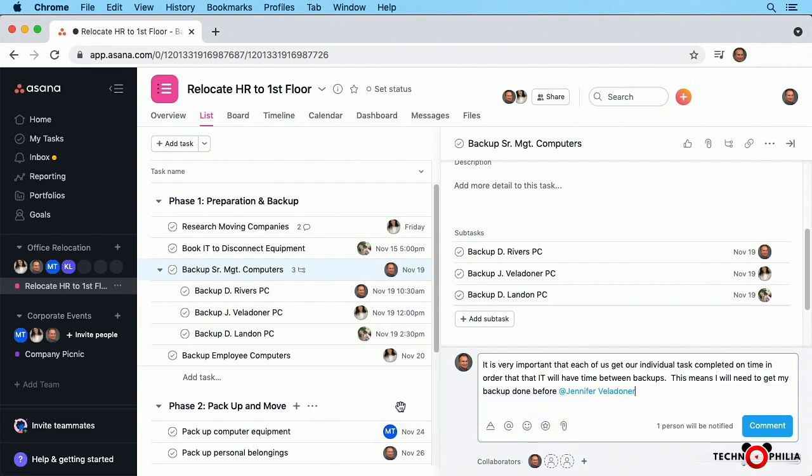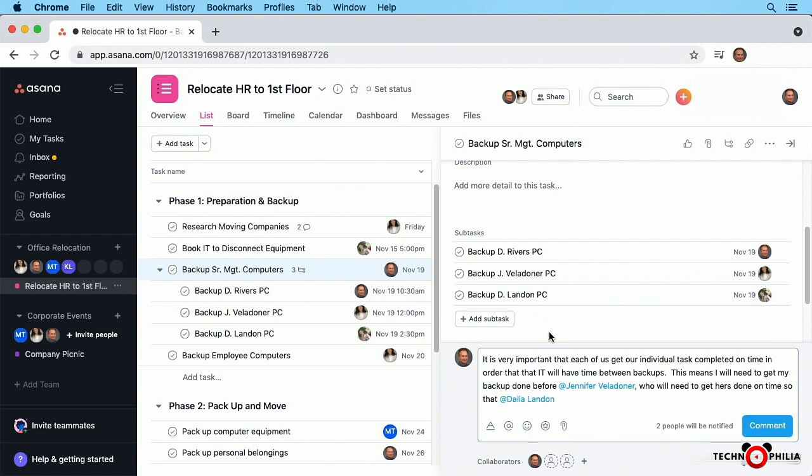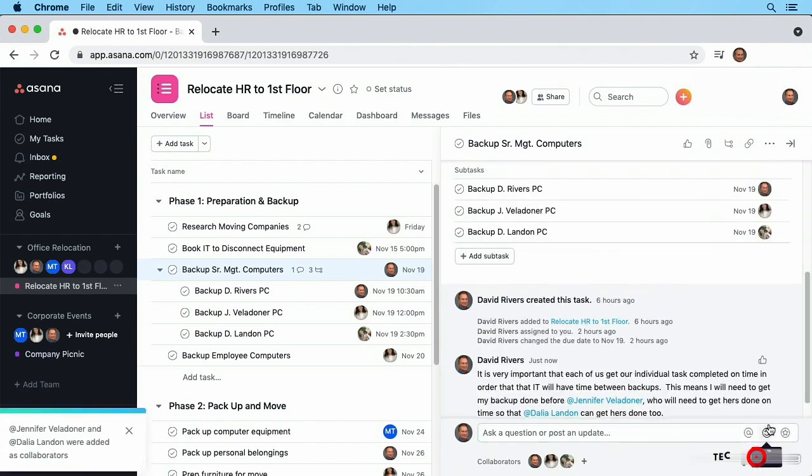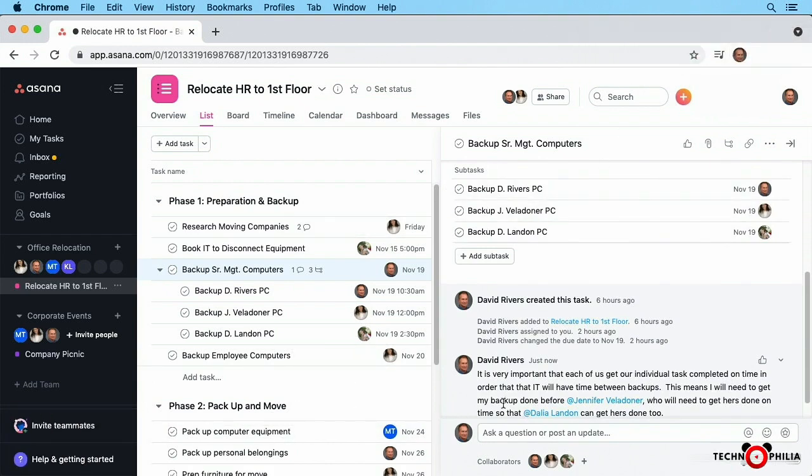So reading it now, this means I will need to get my backup done before Jennifer Belladonna, who will need to get hers done on time so that Dahlia, we'll use the @ sign, DA, there's Dahlia from a list, can get hers done too. Now notice that 2 people will be notified. I'm automatically part of this as a collaborator, the creator of this task, so I don't need to be notified, but the others will be when I click comment. You can see the 2 ats here.